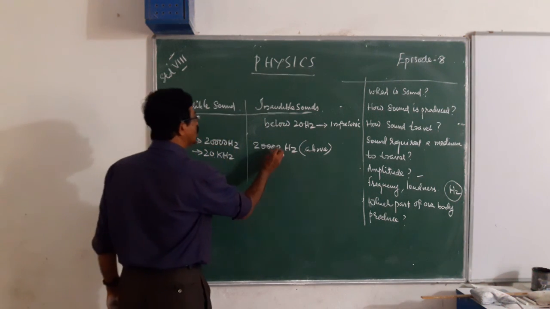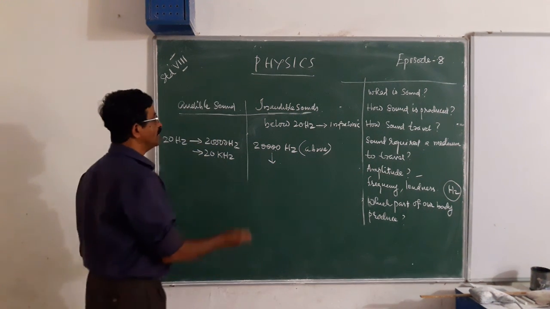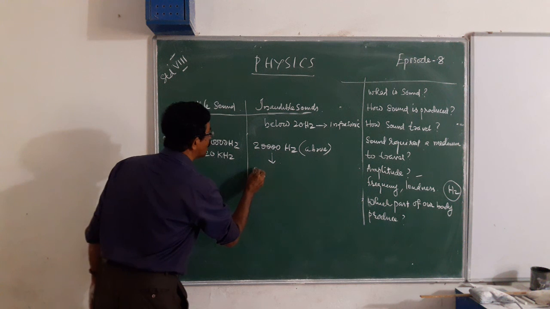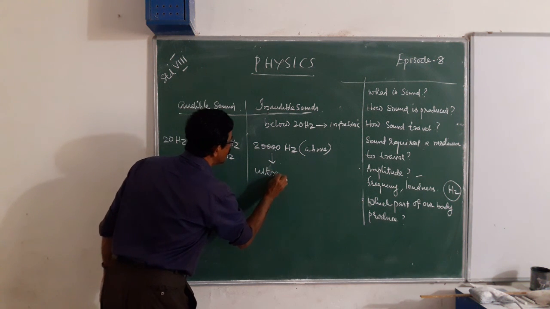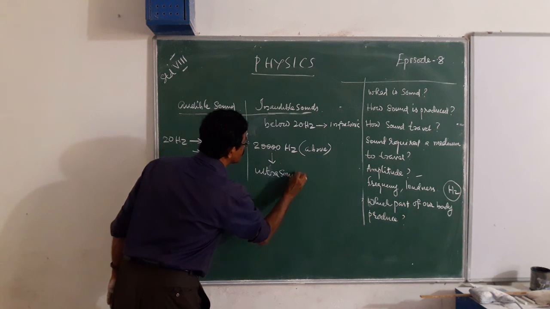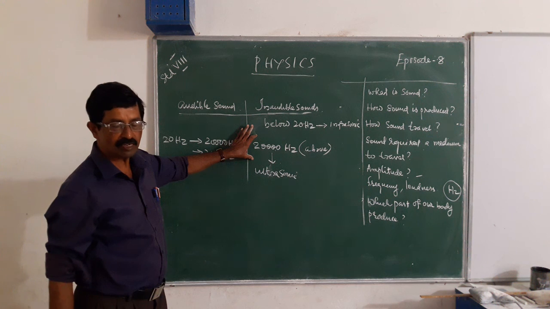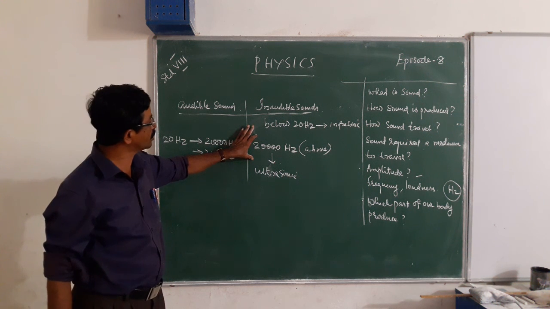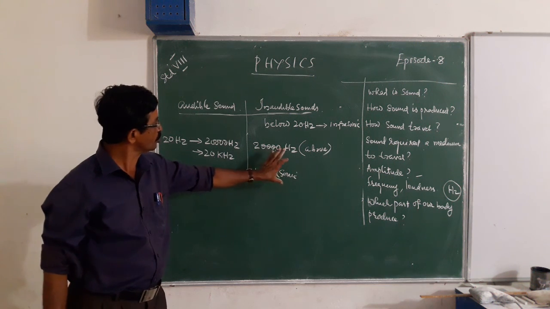And the range above 20,000 hertz or 20 kilohertz is called ultrasonic sound. That means sounds of frequency above 20,000 hertz or 20 kilohertz are called ultrasonic sounds. Some animals can hear these ultrasonic sounds.